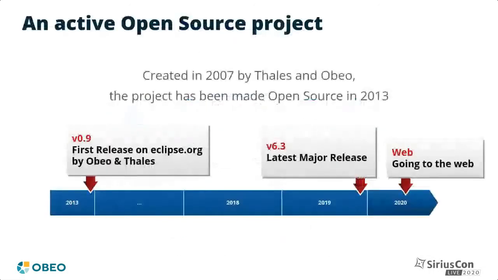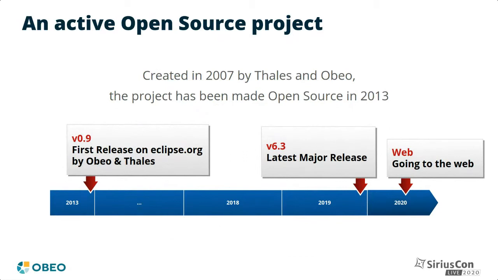Some history first to put things in context. Sirius was started in 2007 as a collaboration between Thales and OBEO, as the technical foundation for the model-based system engineering workbench that Thales was developing at the time, and which became Capella. OBEO focused on creating a very generic and dynamic tool that makes it possible to quickly iterate on modeler definitions, while Thales used this tool to build and refine Capella and give us feedback and feature requests to improve Sirius.